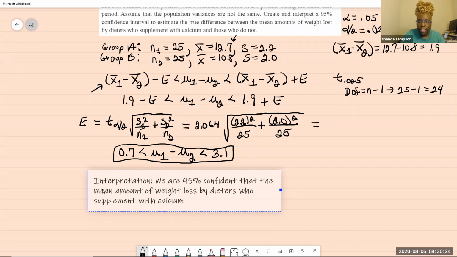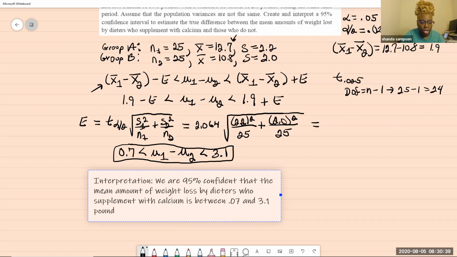is between, and then this is when you put in your confidence interval, between 0.07 and 3.1 pounds. We are 95% confident that the mean amount of weight loss by dieters who supplement with calcium is between 0.7, and I put that wrong. Let's go back. Make sure it's right.